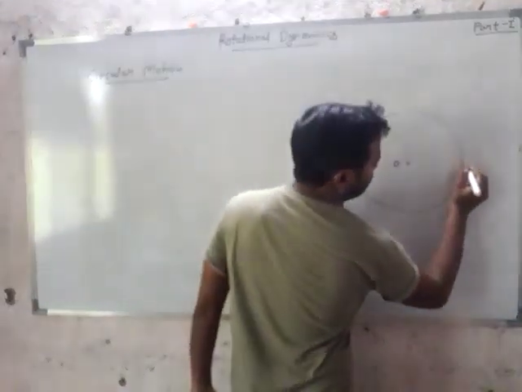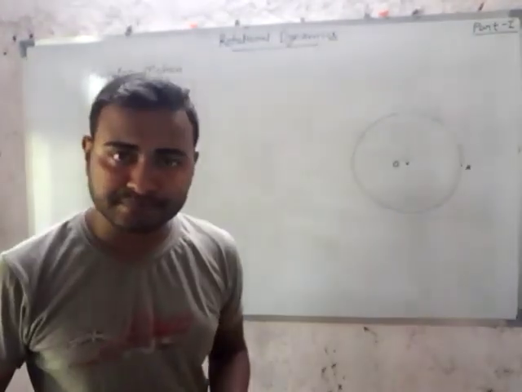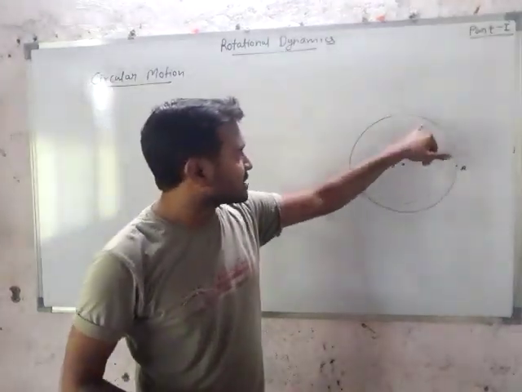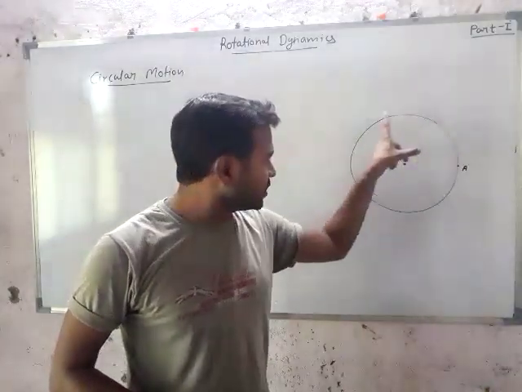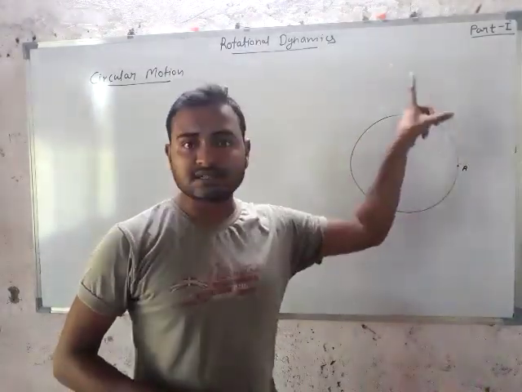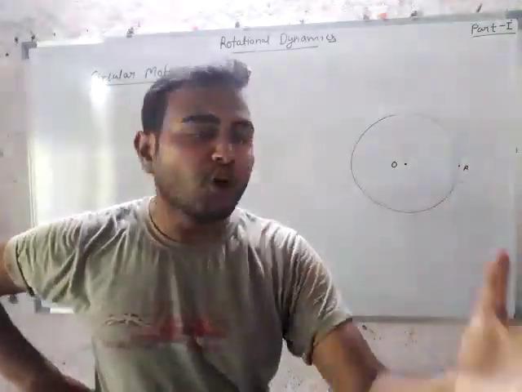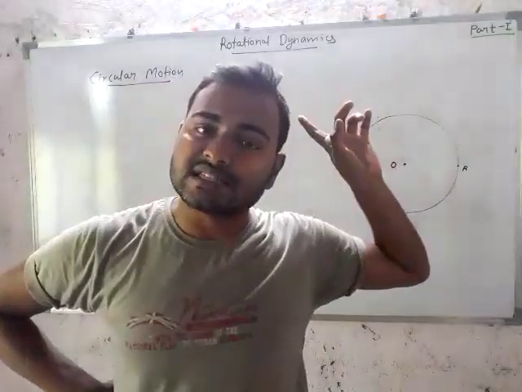If a point is at point A and the particle starts its rotation along the circumference of the circle, that type of motion is known as circular motion.